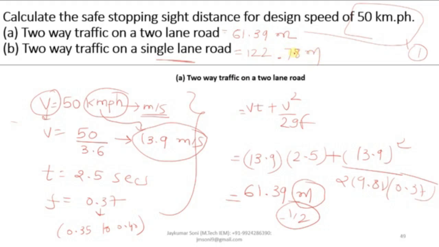This was the basic example in which we covered both scenarios: two-way traffic on a two-lane road, as you can see on the slide, and then two-way traffic on a single lane road.